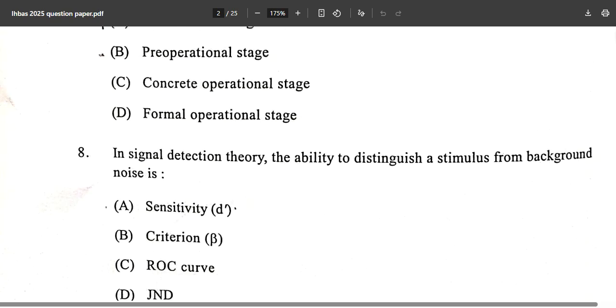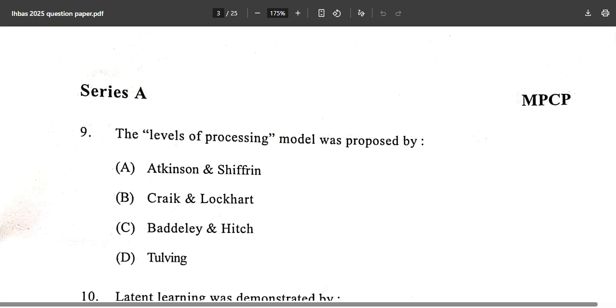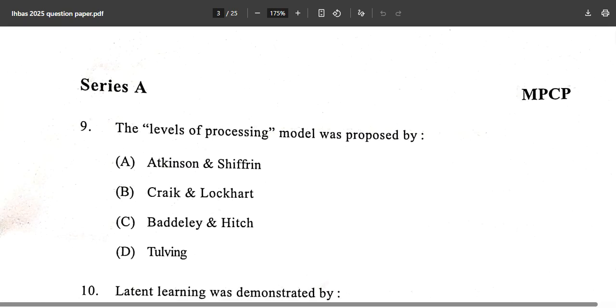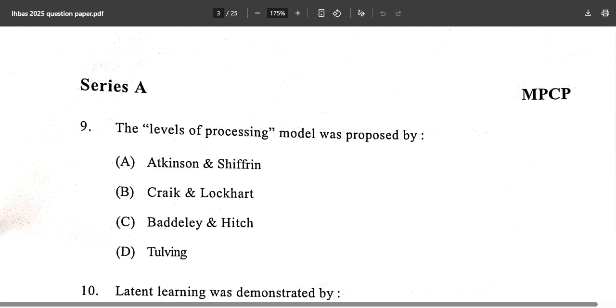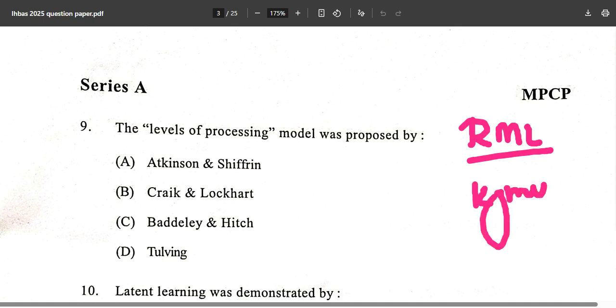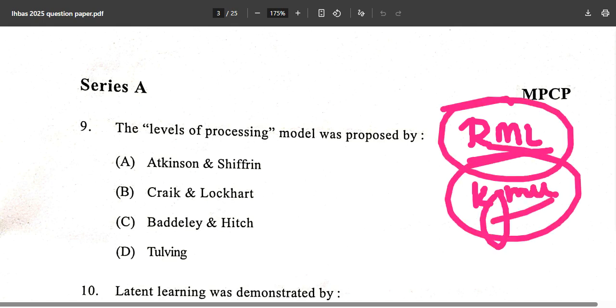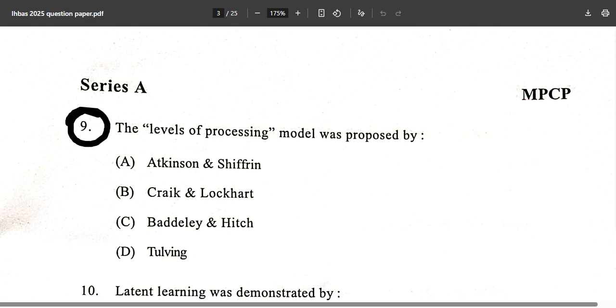Now moving towards the next question, question number 9. The levels of processing model was proposed by. We are doing this paper, which will come in RML and KGMU, and we are majorly focusing on the basic structure, the basic questions that they are going to ask in these exams as well. Question number 9 says the levels of processing model was proposed by Atkinson and Shiffrin, Craik and Lockhart, Baddeley and Hitch, or Tulving.